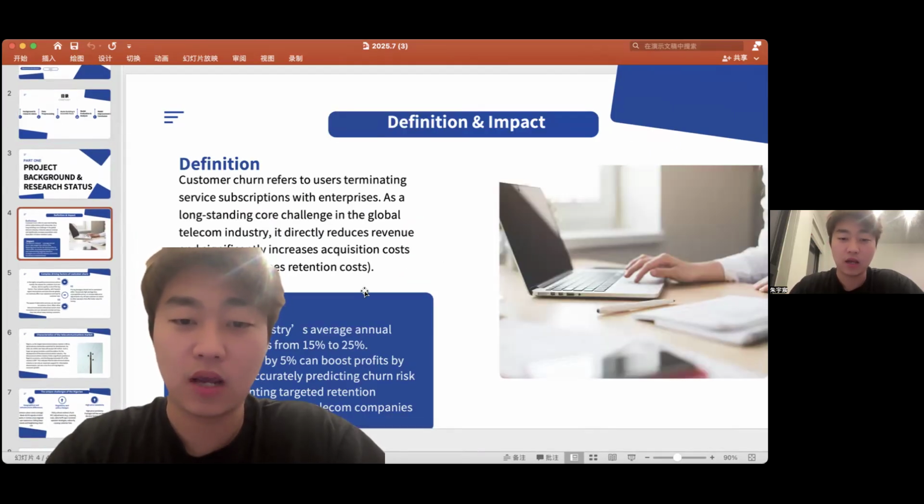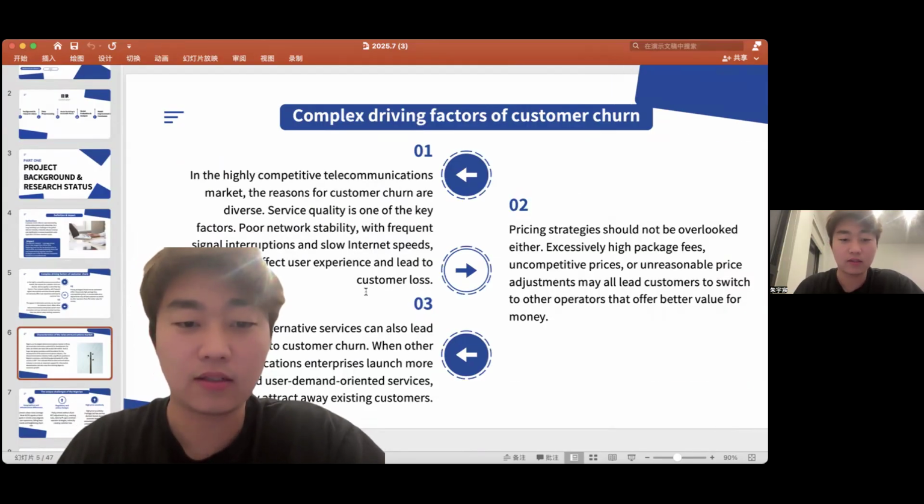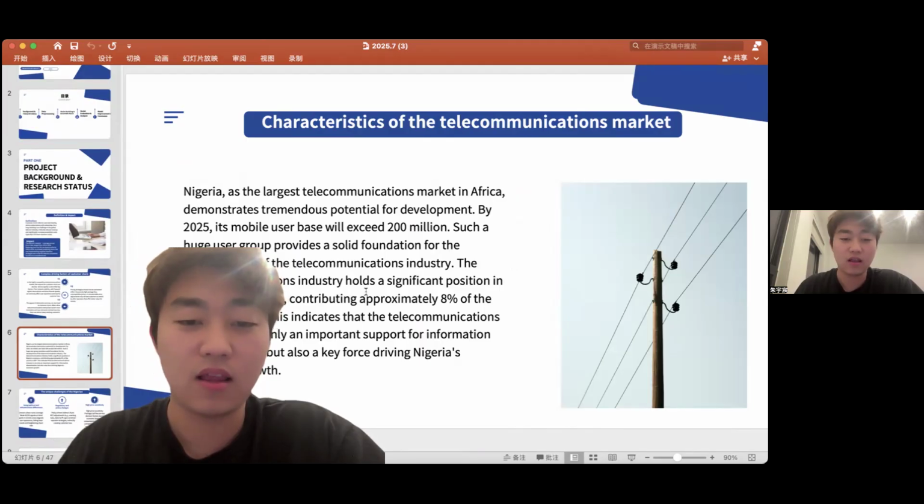Churn means customers terminate service in telecom. Retention is critical because acquisition can cost many times more than keeping an existing customer. Nigeria is Africa's largest telecom market with strong growth.